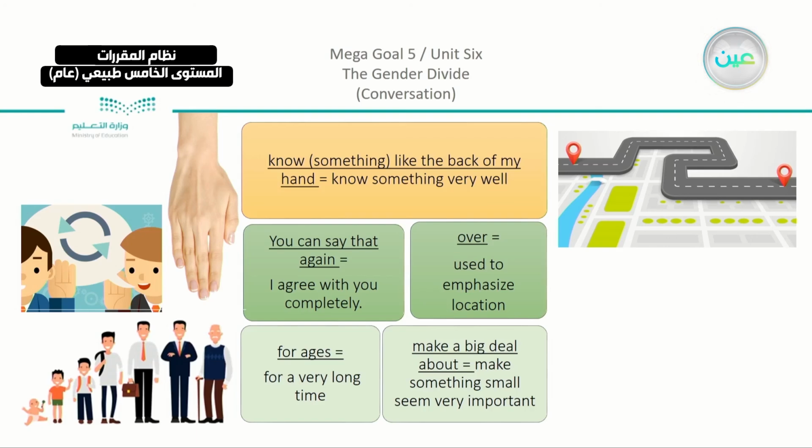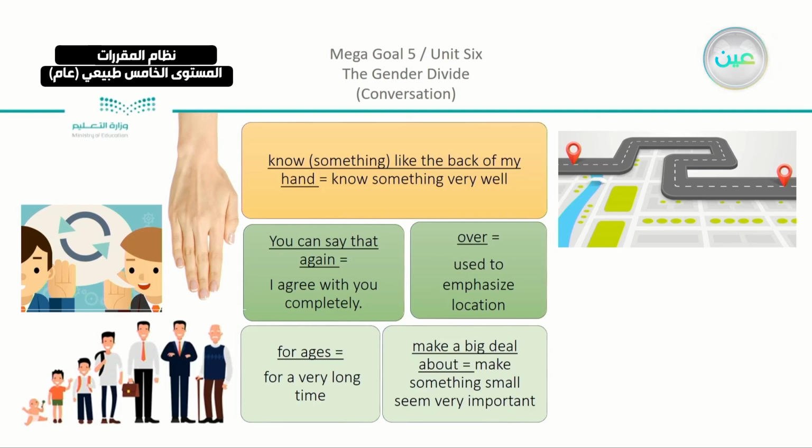We can say, for example, where is the book? The book is over there on the shelf. Where is Abdullah? He is sitting over there next to Ahmed. So any kind of location that you want to direct to, you can use the word over with it. So over here is used to emphasize location.